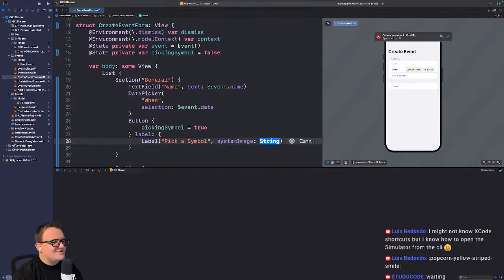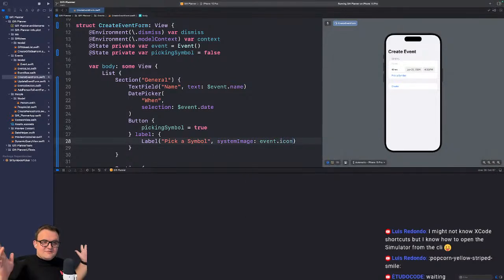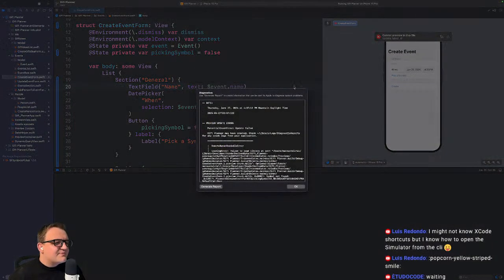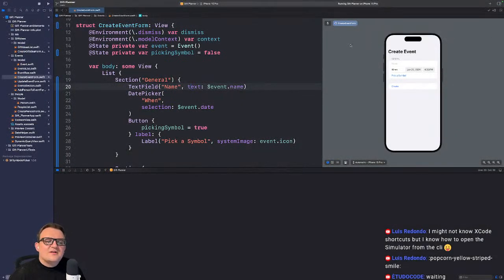All right. System image. We're going to say this is event.icon. All right. Because then I thought we could display the icon next to the button, and then you could click on it and do stuff. So our preview here is spinning. Ha! It didn't work. What was your problem? It didn't like it. Remote human readable error? What? I've never seen that error before. We're going to try to refresh. This is what you get for watching the Noob try to build an app. So. All right. I guess it doesn't like that.